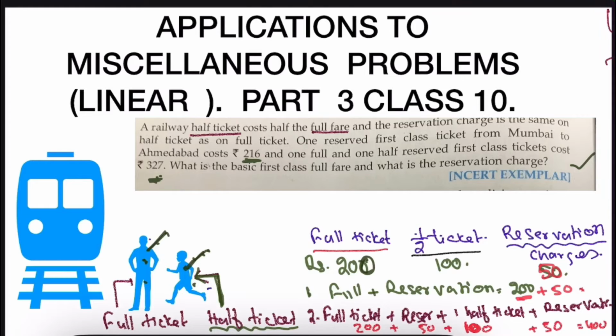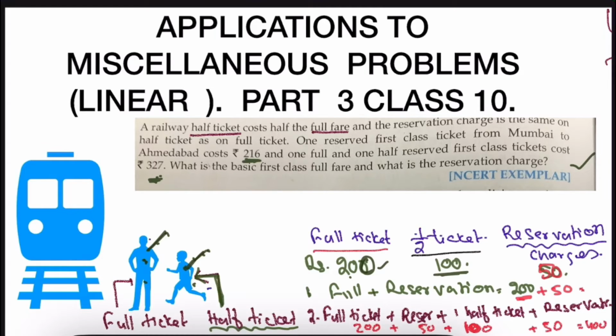Okay, suppose the full ticket is how much? 200 rupees, and the half ticket will be half. So half of 200 is what? 100 rupees. Then the reservation charge is constant. So in the train, how much is the berth charge? 50 rupees only. That is the constant reservation. That means he can sleep. Yes, that seat reservation is 50 rupees.